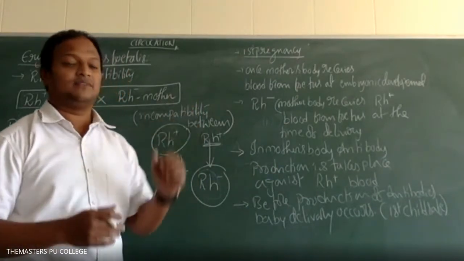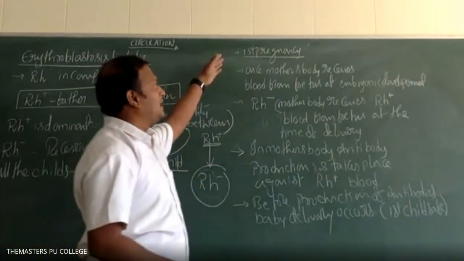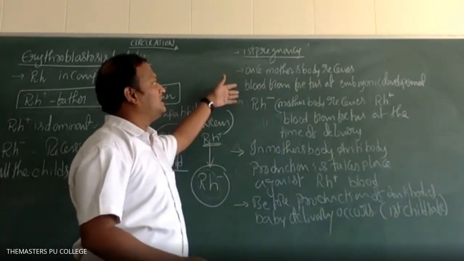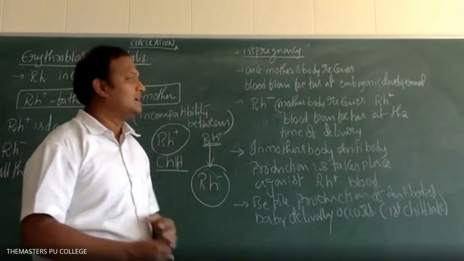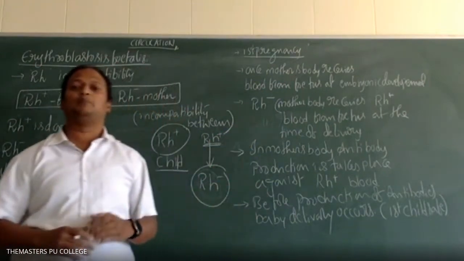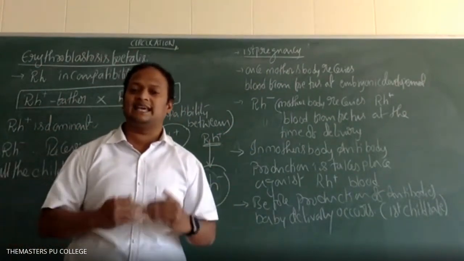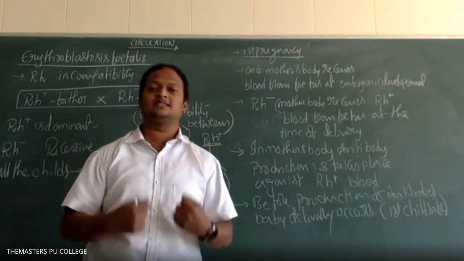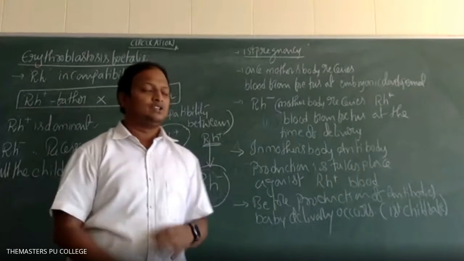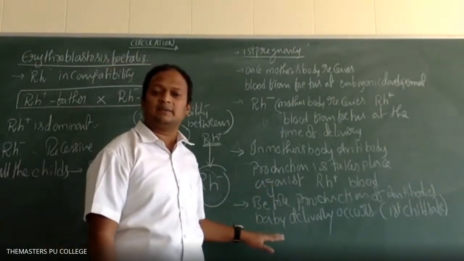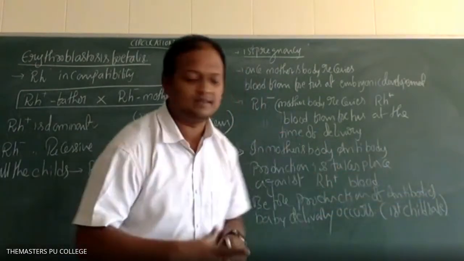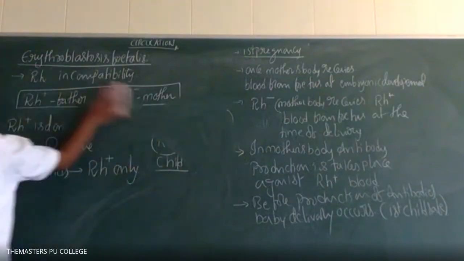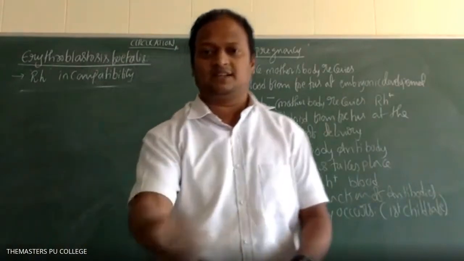The first child is safe. What is the reason? Once the mother's body receives blood from the fetus during embryonic development and at the time of delivery, the mother's body is going to produce antibodies against Rh positive, because Rh negative is in the mother's body. Before production of antibodies in the mother's body, the first child's delivery occurs, so the first child is safe. So what about subsequent pregnancy? What about the mother? Let me finish a few points after that.